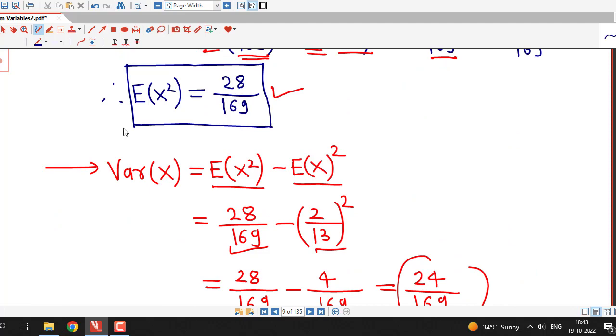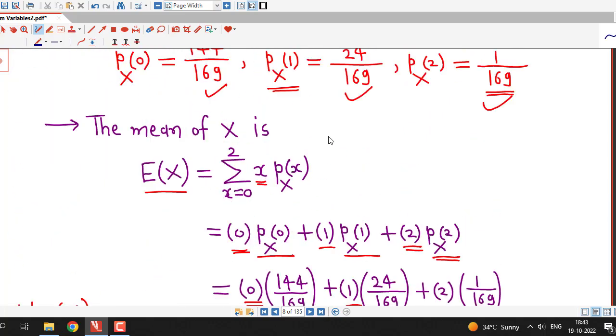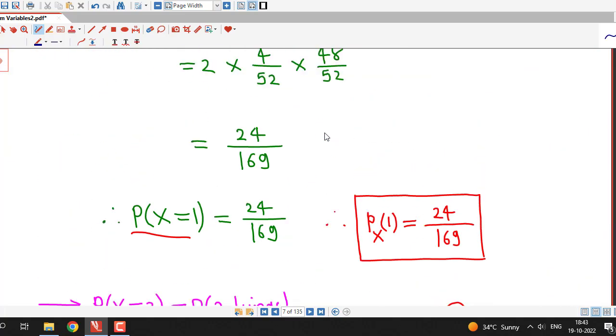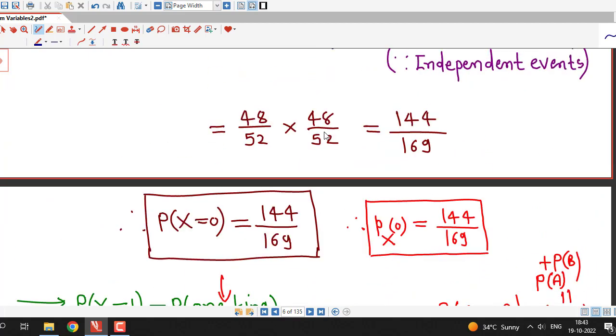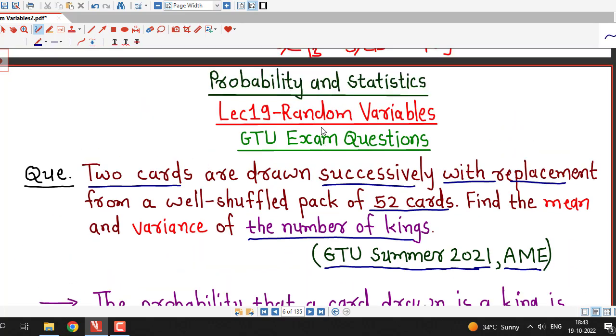You must be familiar with these formulas: variance of x, expected value of x, and you must have practiced this type of problems earlier. So many things you must have in your mind before doing this problem.